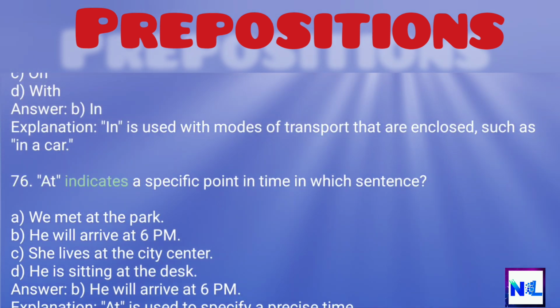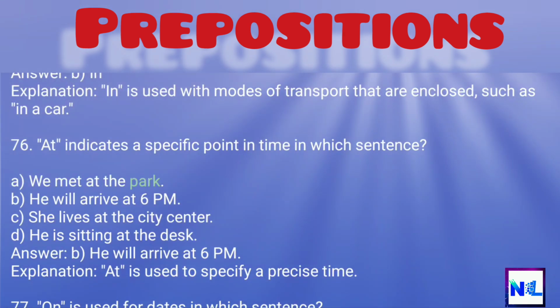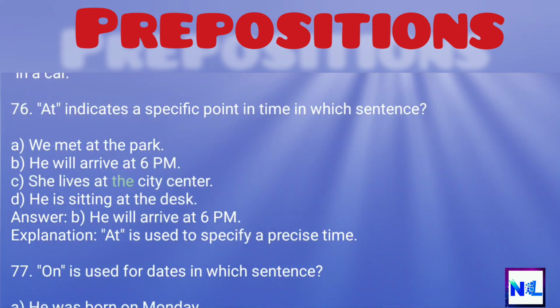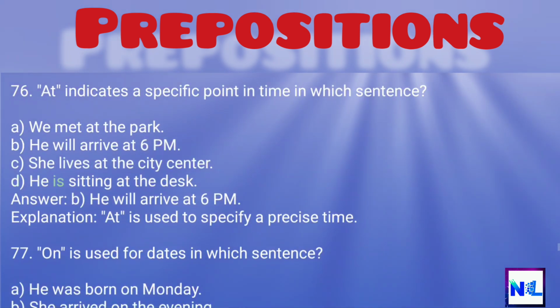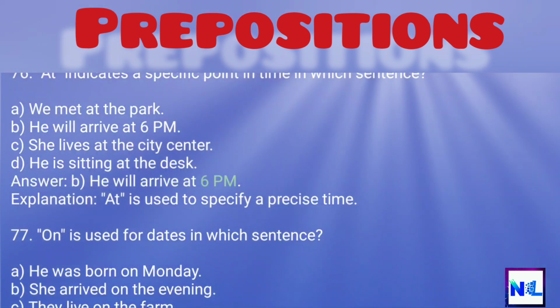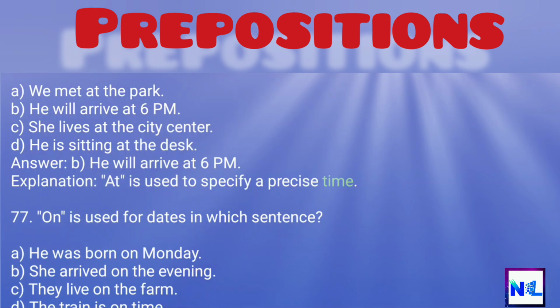76. At indicates a specific point in time in which sentence? A. We met at the park. B. He will arrive at 6 p.m. C. She lives at the city center. D. He is sitting at the desk. Answer: B. He will arrive at 6 p.m. Explanation: At is used to specify a precise time.